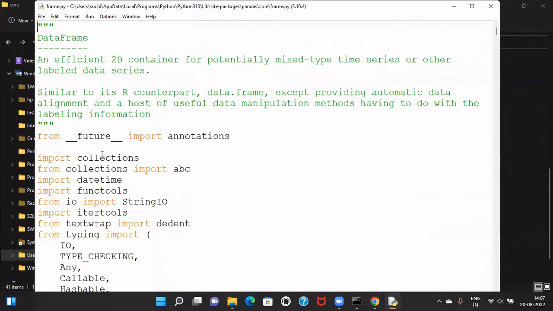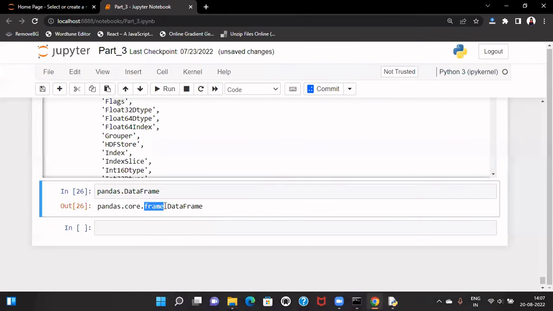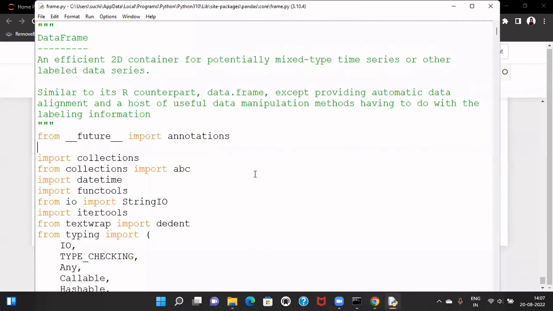It is having again Python code over here. So a module is nothing but having some Python code written inside. Now, if we look into this, we have this DataFrame. And there is a very interesting fact. In Python, a class name always starts with a capital. So if we look at this name, we can easily guess that this is a class name. So if we just search it in this frame.py file,